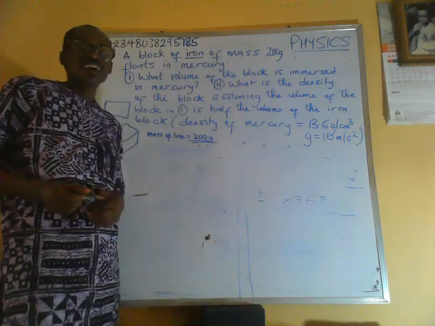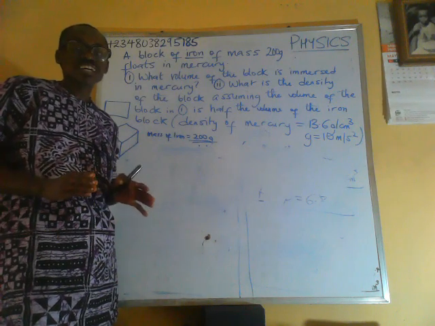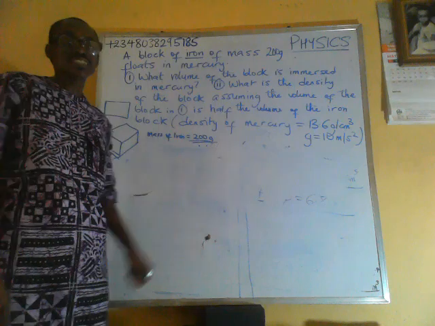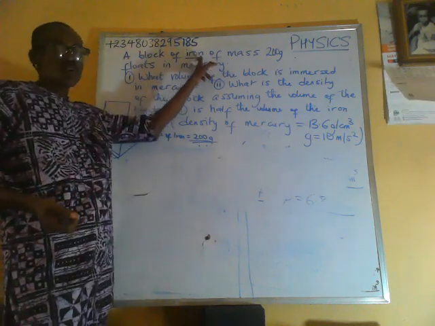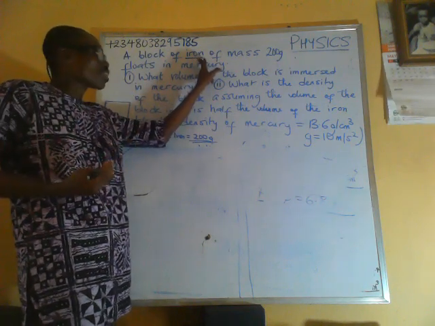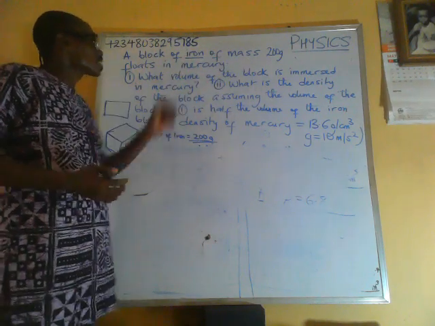Now, the principle of flotation, another version, says that a body will float in a fluid when the upthrust of the liquid is equal to the weight of that object. So this iron is going to float when the upthrust of mercury on the iron is equal to the weight of this iron.